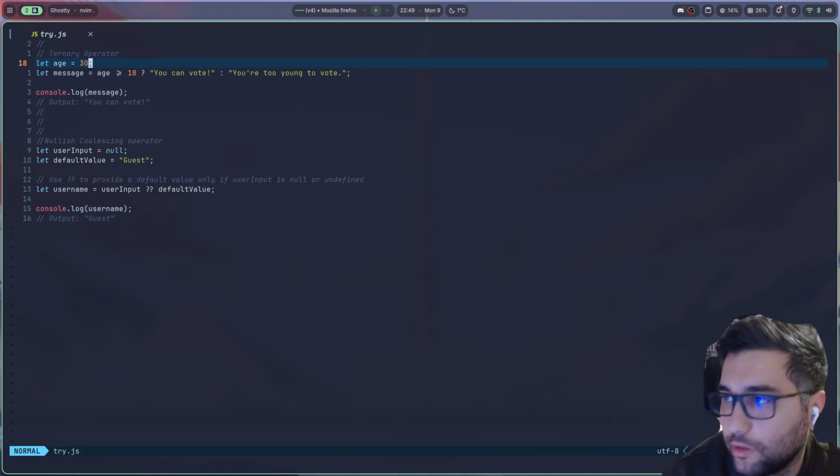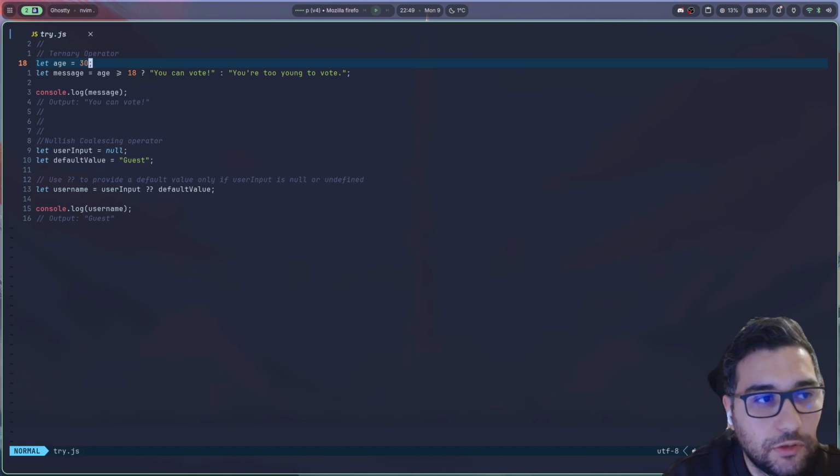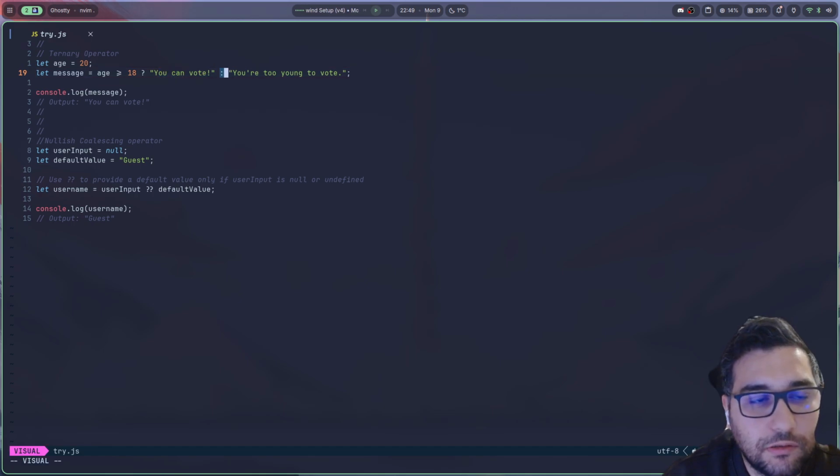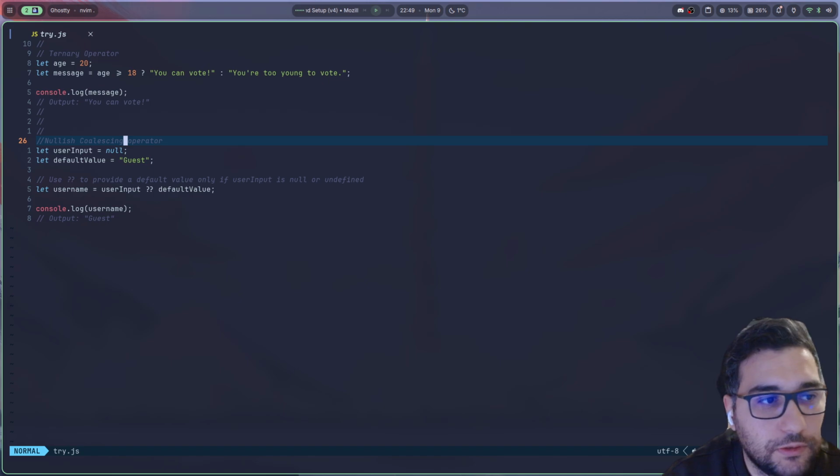This is actually a simple if else statement. It means that here we are taking the age of 30, actually that's not reasonable, the age of 20. If the age is over 18, this is the if part, which is the left of the question mark, then this is what will execute, right? And this is your else, which means that this will only execute if the age is less than 18 basically, and in this case it will console log that you can vote.